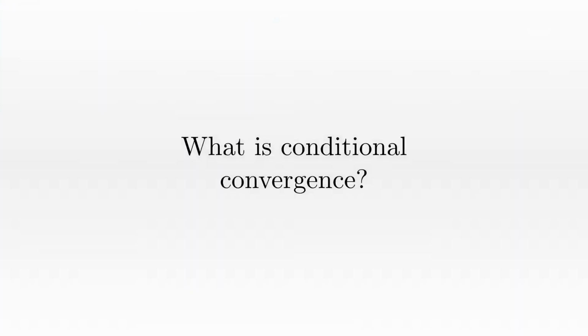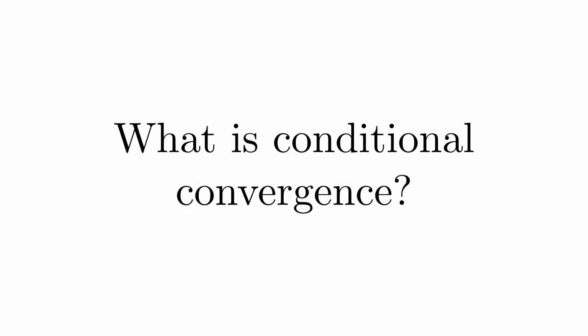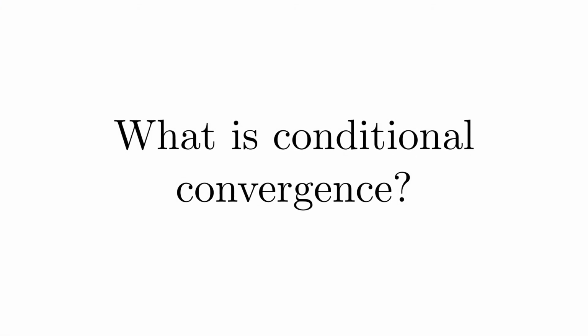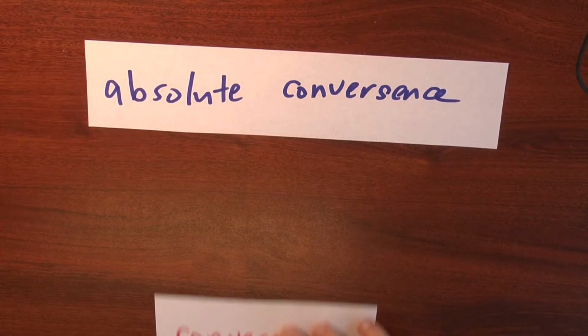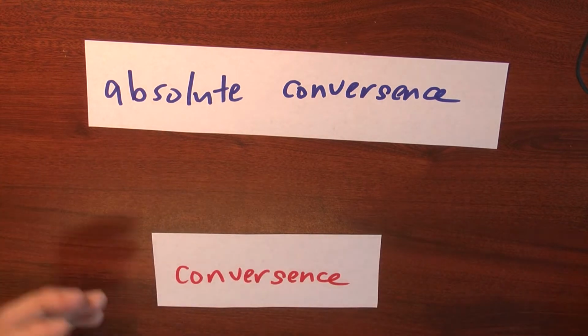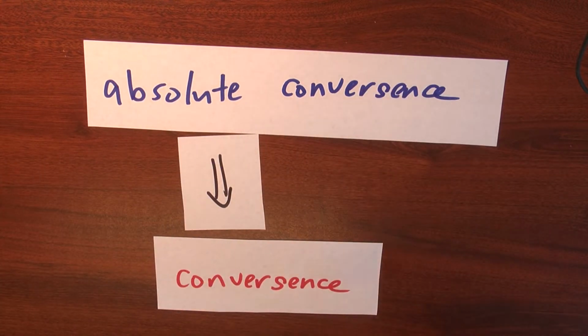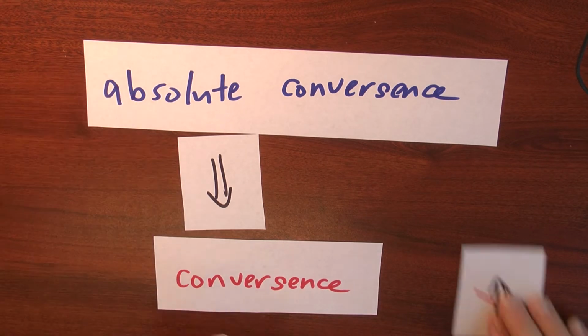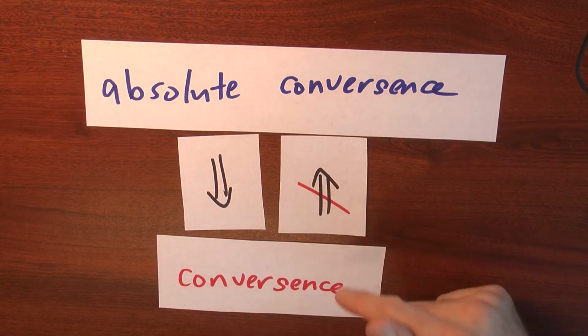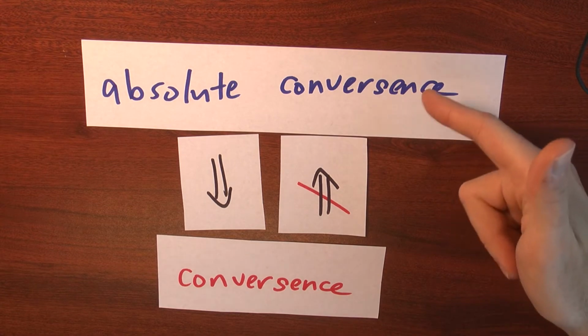Conditional convergence. Not every convergent series converges absolutely. We've seen that absolute convergence and just plain old convergence are related, right? Absolute convergence implies plain old convergence. But it turns out that this doesn't go the other way. It's not the case that convergence implies absolute convergence.